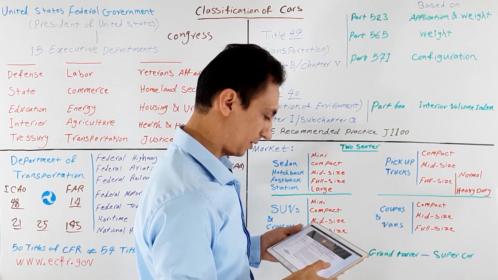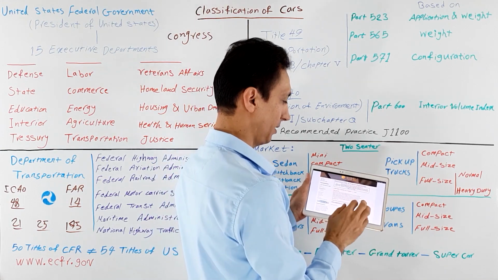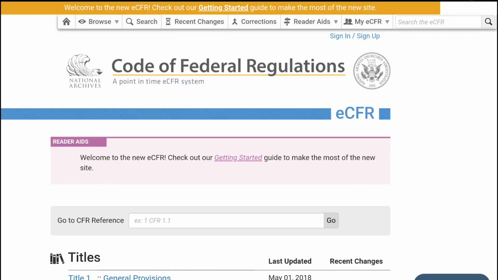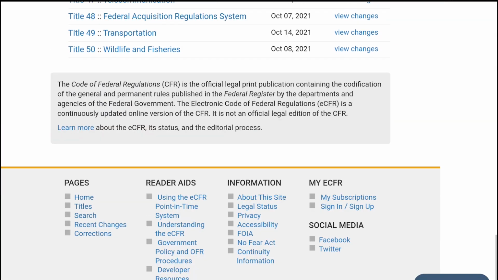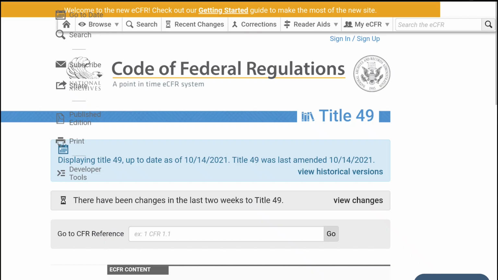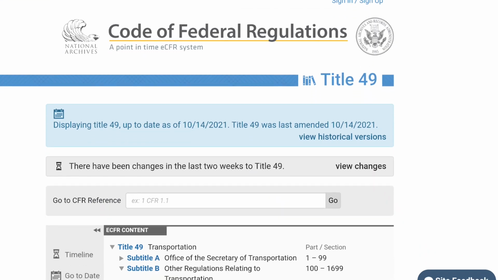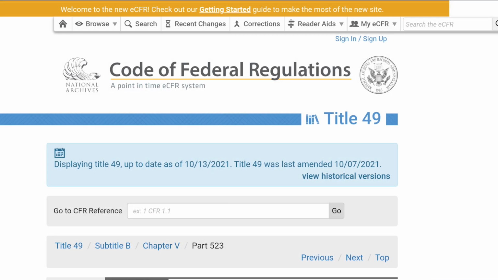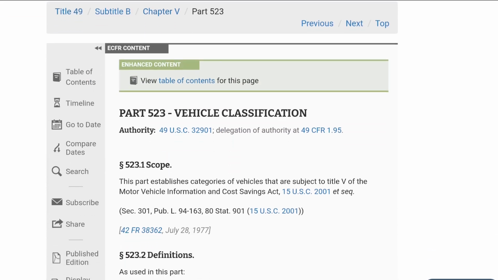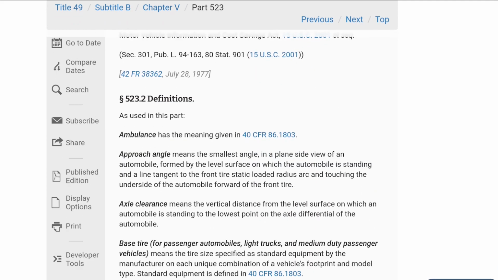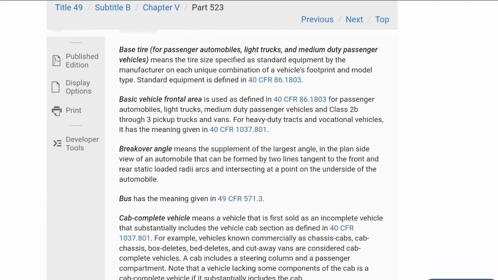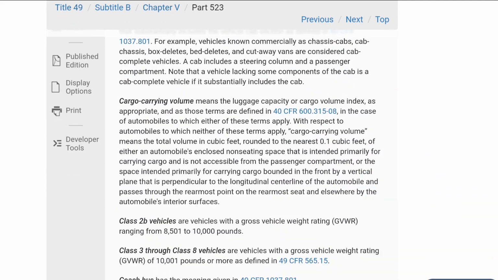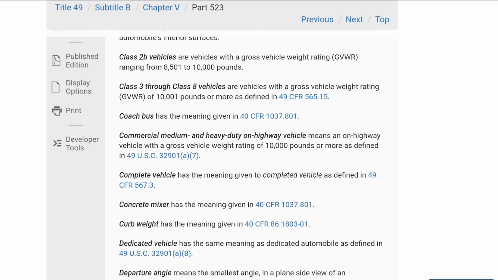Let me show you them in detail. When you go into this website and open this menu, you can see 50 titles, and I select Title 49, and under Subtitle B, Chapter 5, I select Parts 500 to 599 and select Sections 523.1 to 523.10. It's vehicle classification based on configuration, application, and weight of vehicles.